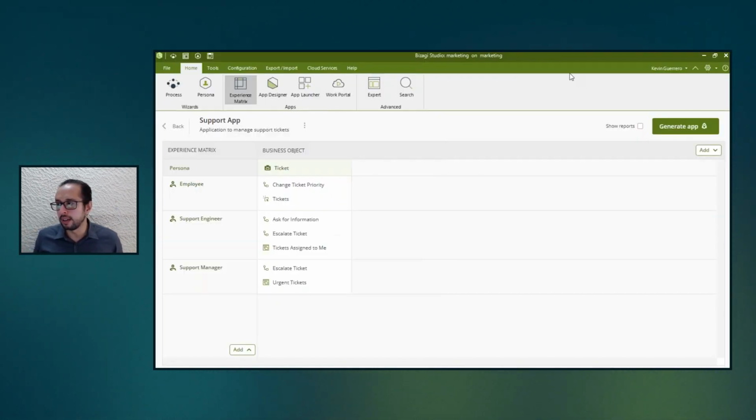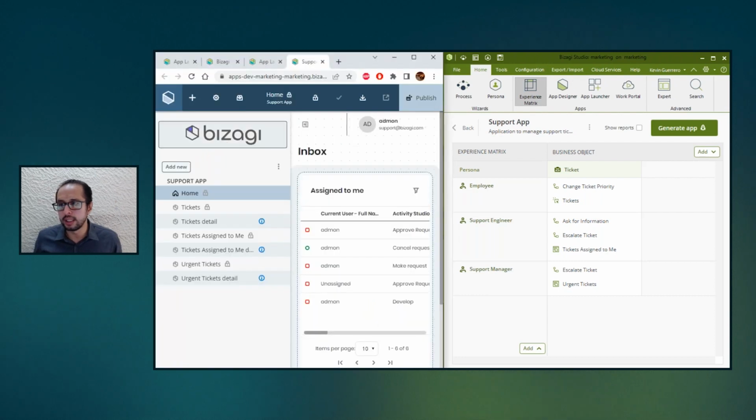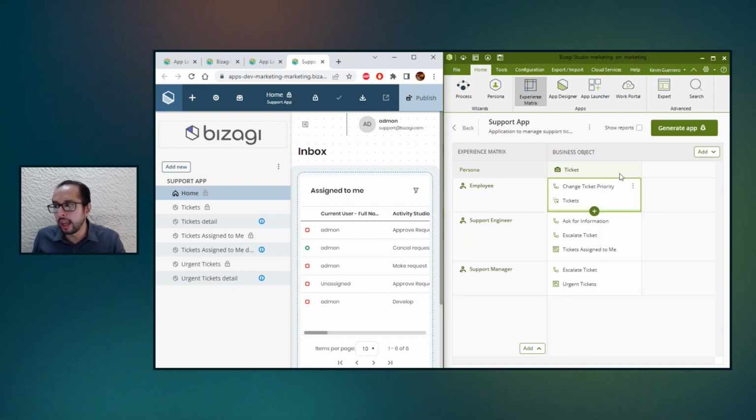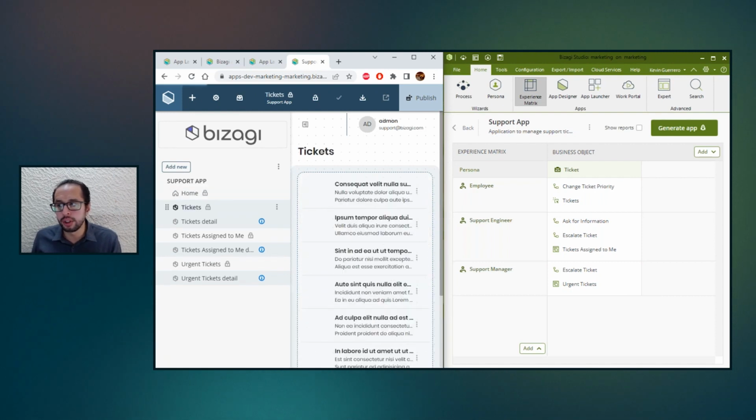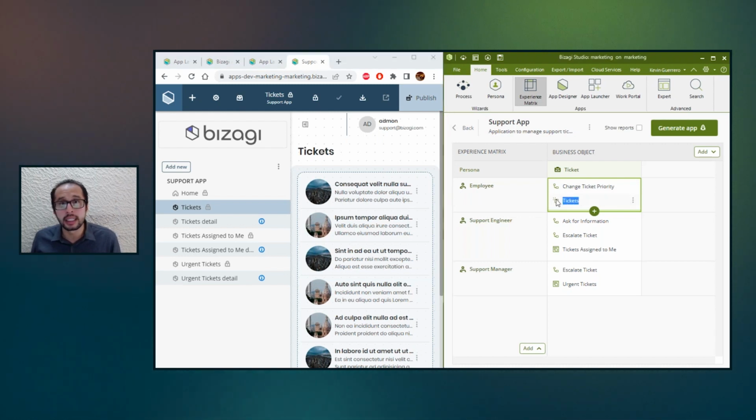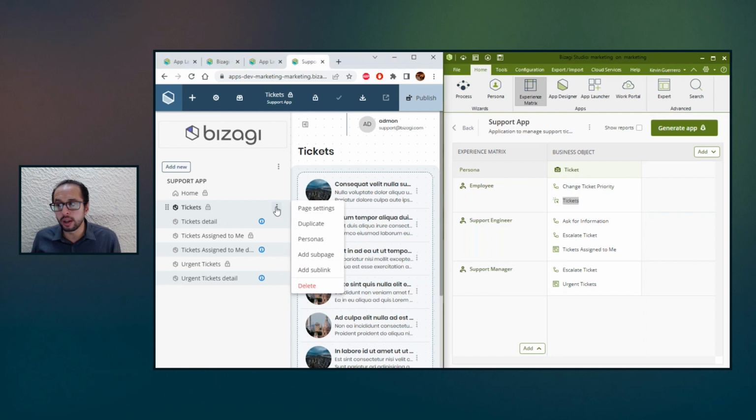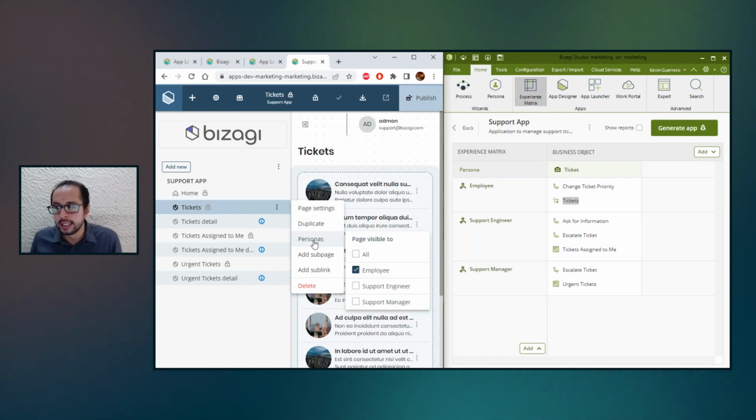Something really important about this point, and I'm going to show you this way: take a look at what Bizagi is doing to generate this application. Here, I am going to be able to see different pages. How many? As many as elements we have in the experience matrix. I am always going to have a home page. Now, I have the opportunity to see my tickets. Why? Because the tickets are something that the employee has in the experience matrix. And actually, if I review this application, the governability in terms of which user can see what is reflected here. This ticket page is only visible by the employee.